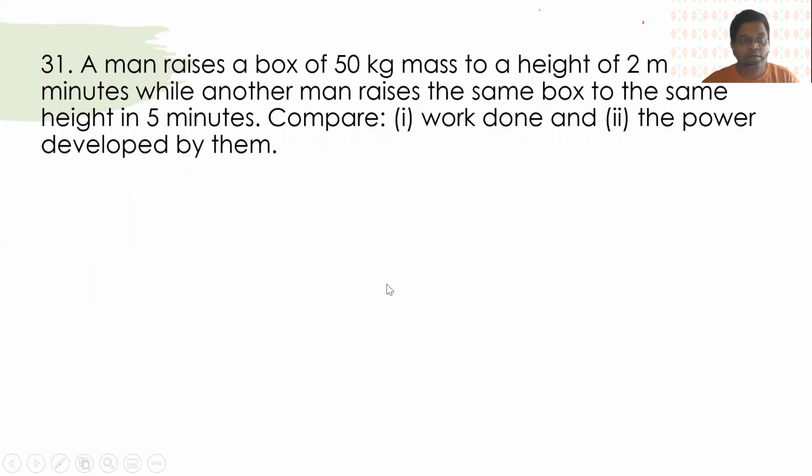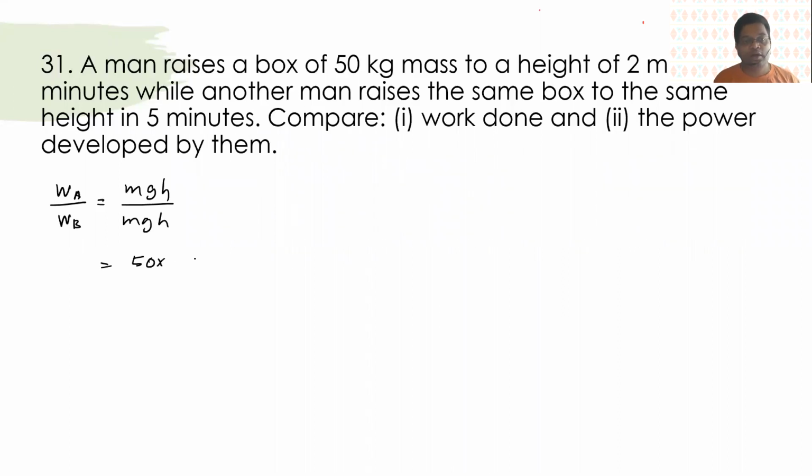Going ahead, 31. A man raises a box of 50 kg mass to a height of 2 meters in 2 minutes. Another man raises the same box in 5 minutes. So work done by man A, work done by man B. They raise the same box, so that will be mgh, mgh.